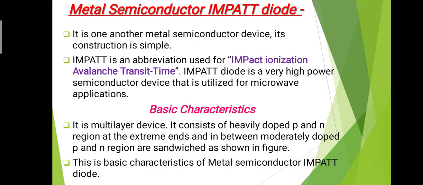We can call the heavily doped regions p plus and n plus, and in between them there are two other regions, a p region and an n region, but these are moderately doped.